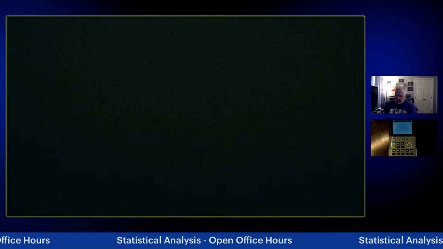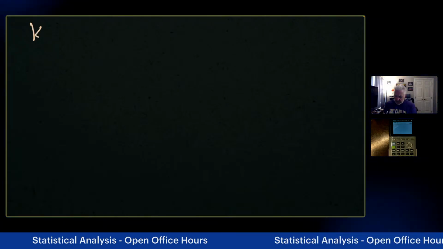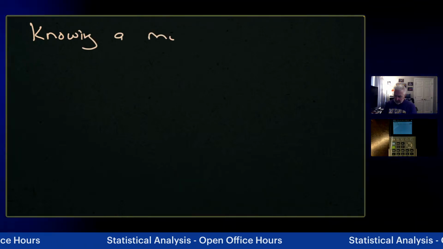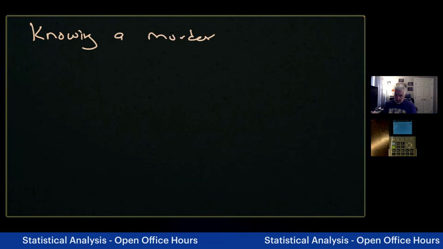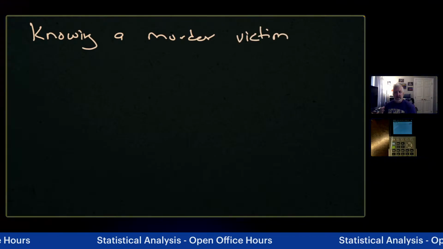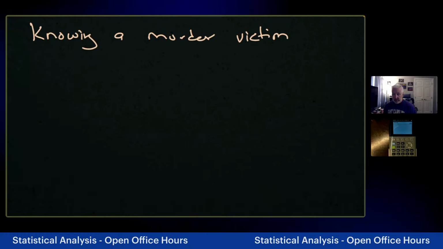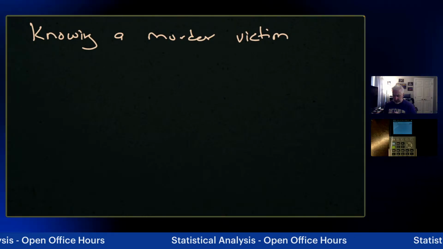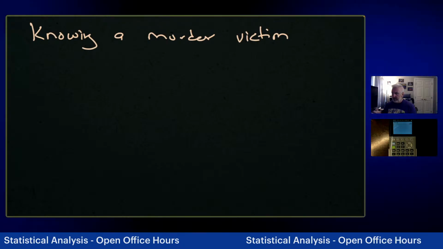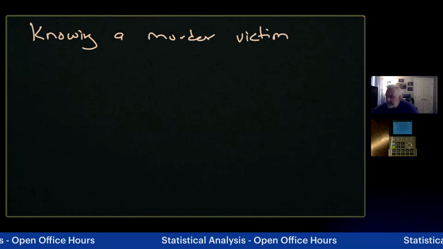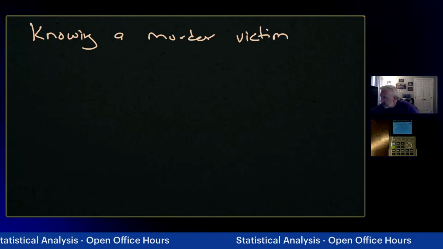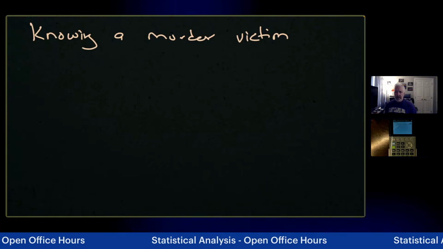So this particular problem is called knowing a murder victim. So again, we're working with conditional probability. Last night I emphasized quite a bit tree diagrams and sample space. We're going to talk about that again within the context of this problem. And again, if you come into the chat, just let me know. I've got my chat up now. So we're talking about knowing a murder victim.